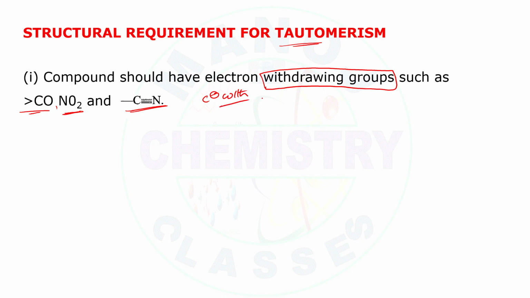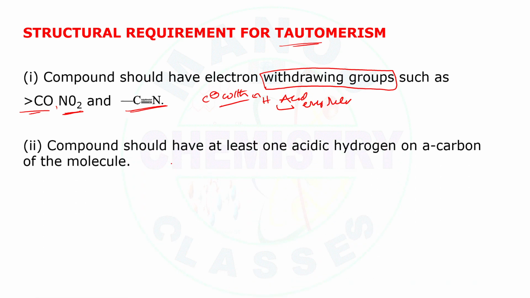As a result, the proton attached near to this group acts as an acidic proton. It can be easily released in the form of an H plus ion. So due to that reason, there should be an electron withdrawing group such as carbonyl, nitro, or cyanide.